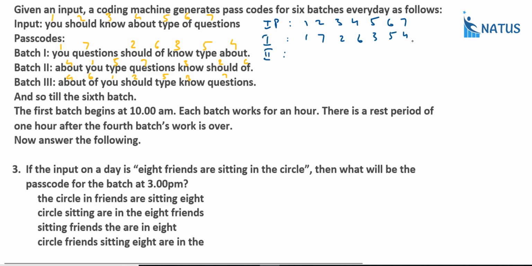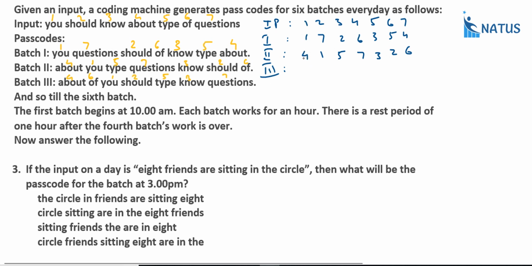What is the batch 2? First 4. The last digit. This is 4. And 1. Last digit 5. And next 7. Last digit 3. And this one 2. And the remaining digit, that is equal to 6. Right? And what is the batch 3?